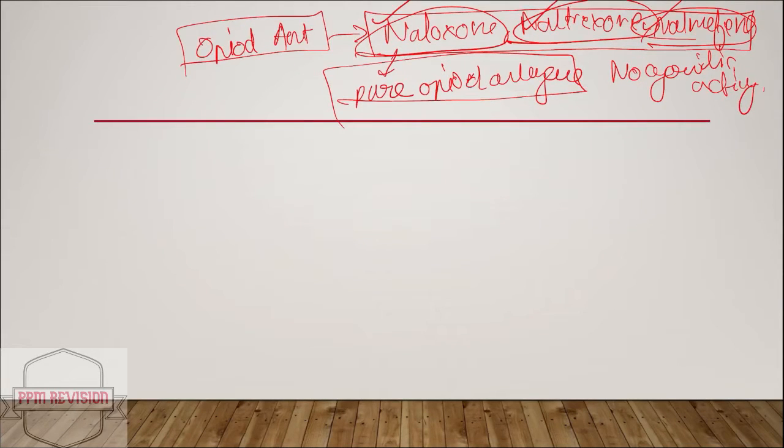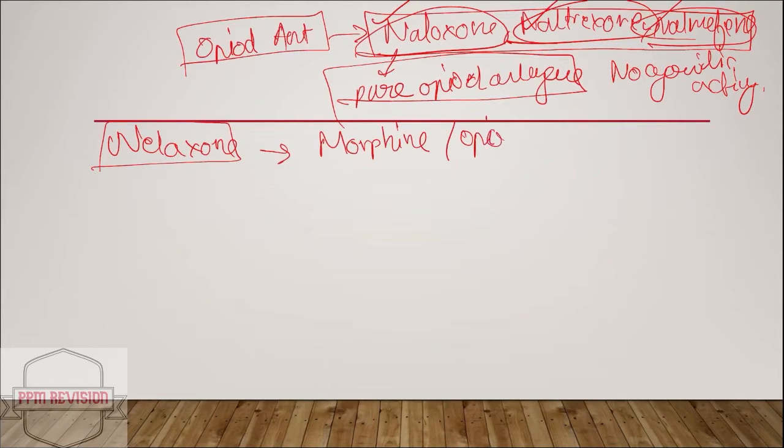Now looking at the uses of naloxone. Talking about uses of naloxone, it is used in treatment of morphine and also opioid poisoning, as it's an antagonist.